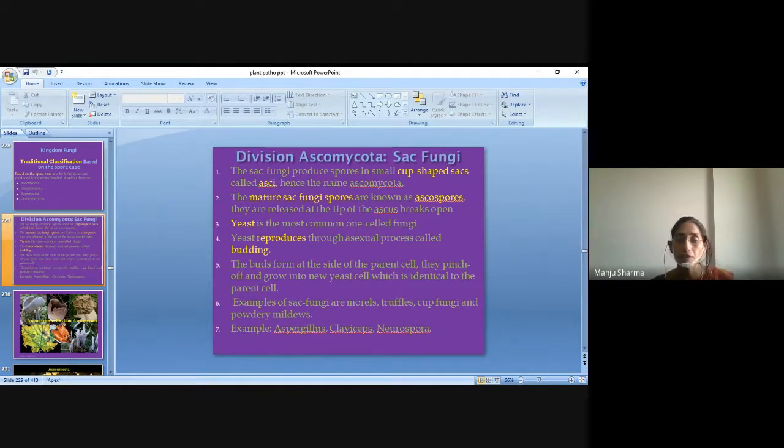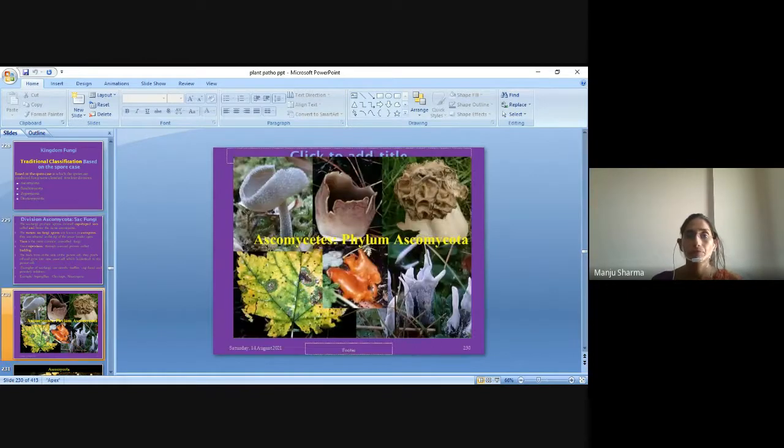Examples of sac fungi are morels, truffles, cup fungi, and powdery mildew. For example, Aspergillus, Claviceps, and Neurospora. So these are examples of Ascomycetes, and the phylum is Ascomycota.